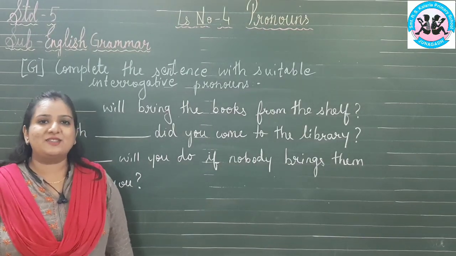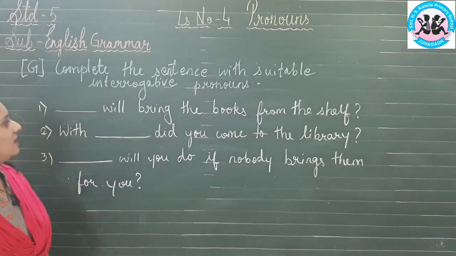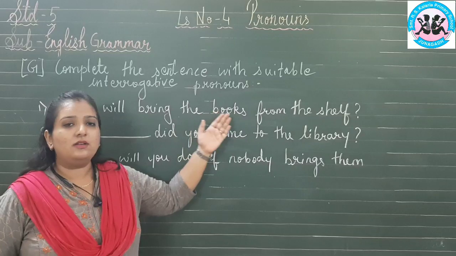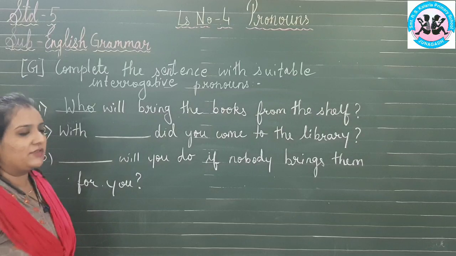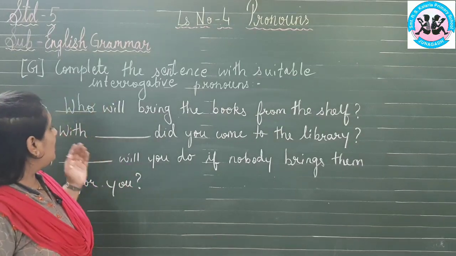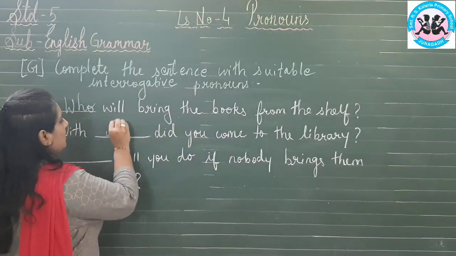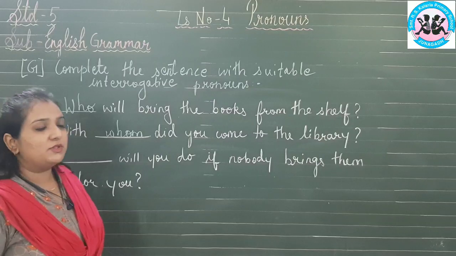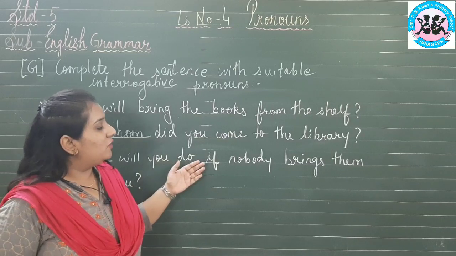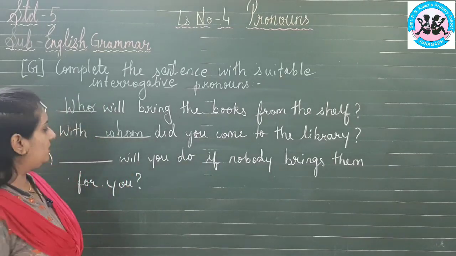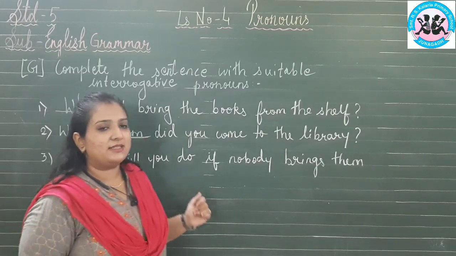For better understanding, let us look at the exercise. Complete the sentence with suitable interrogative pronouns. Dash will bring the books from the shelf. The correct answer will be who. Who will bring the books from the shelf? Okay. Next, dash did he come to the library? The correct answer will be with whom did he come to the library? Third, dash will you do if nobody brings them for you? The correct answer will be what. What will you do if nobody brings them for you?